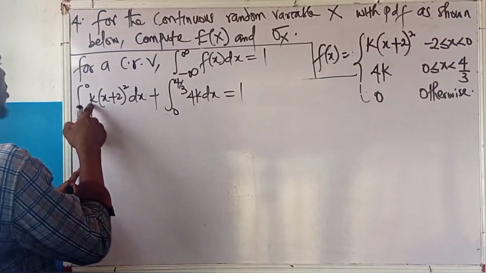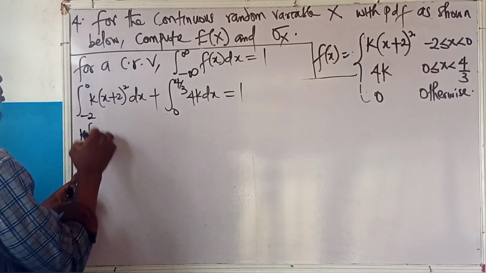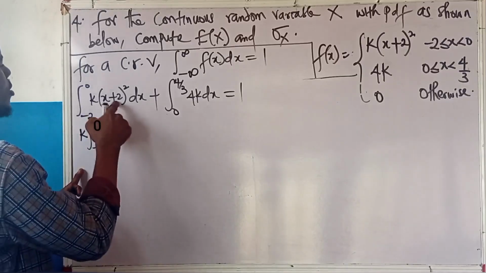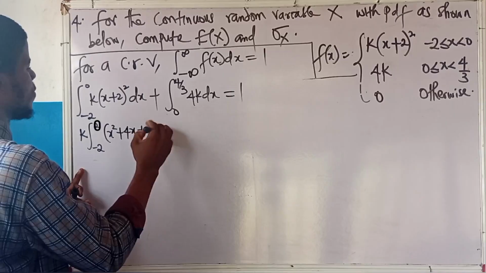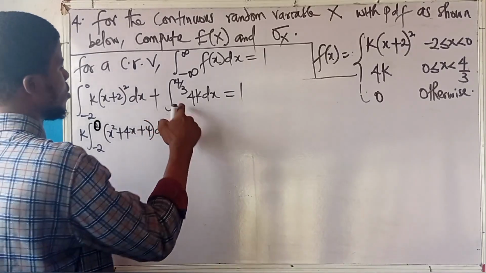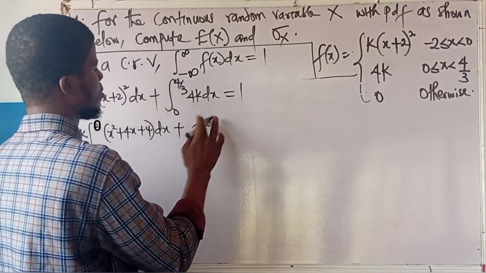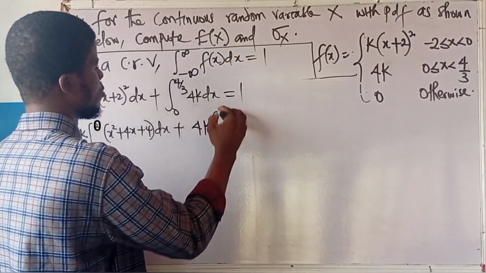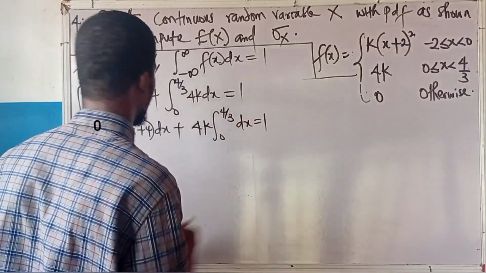Alright, let's go. K is a constant, it will come out. This is integral from minus 2 to 0. Let's expand this one. This is x squared plus 4x plus 4. Then 4 is the constant, k is a constant. They will come out. We have from 0 to 4 over 3. Then what's left there? dx equals 1.